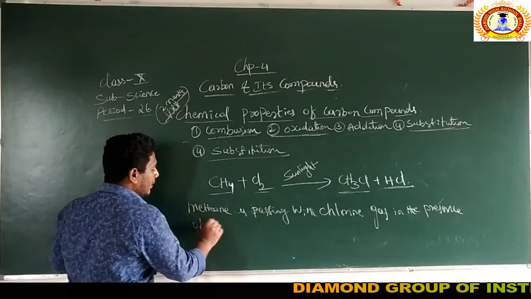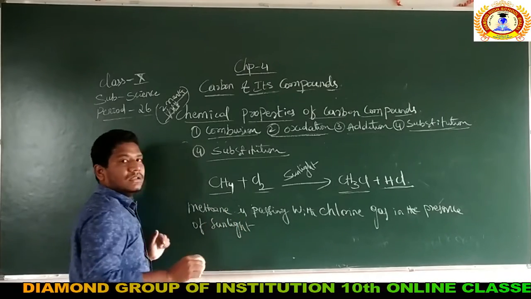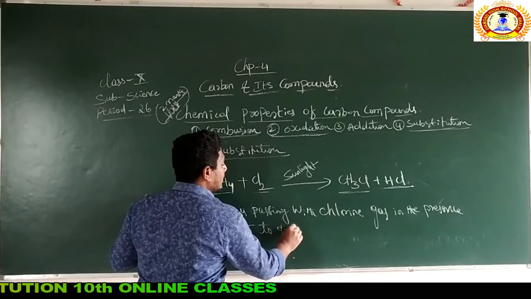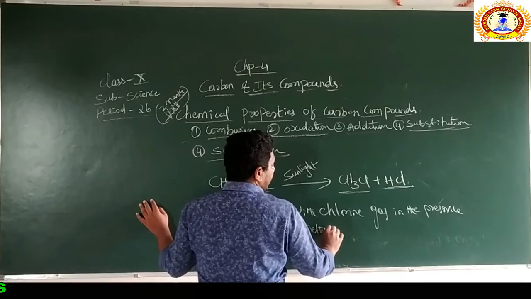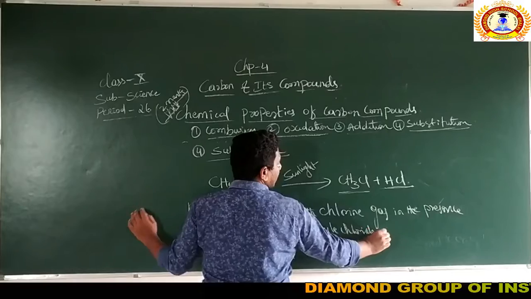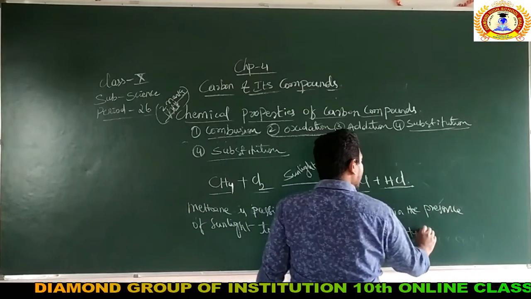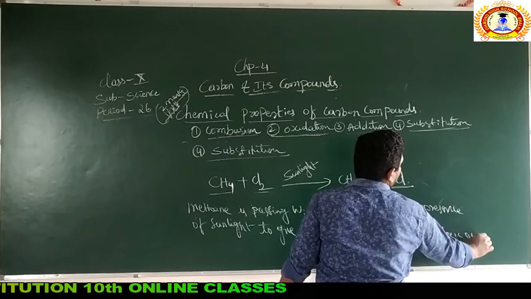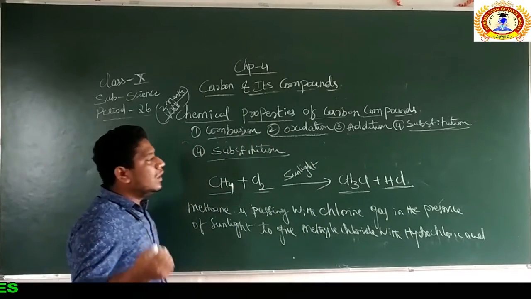In the presence of sunlight, to form or to give methyl chloride with hydrochloric acid.